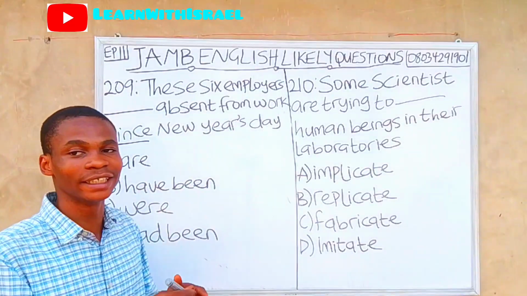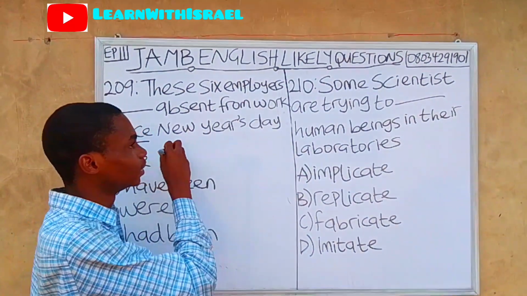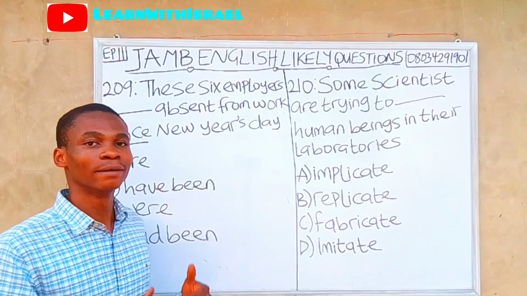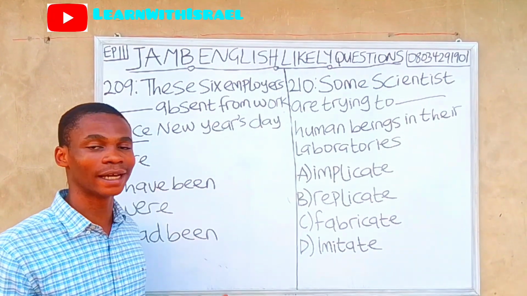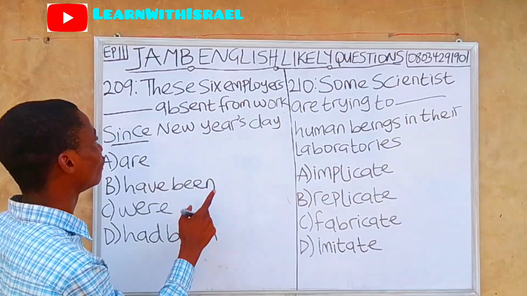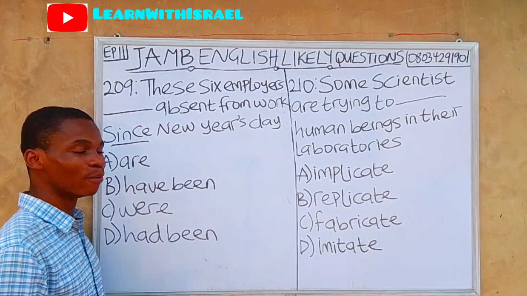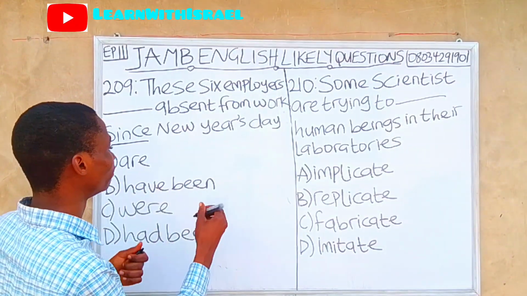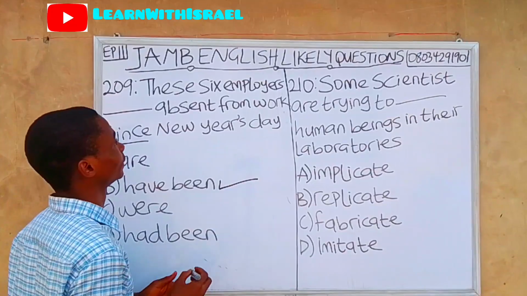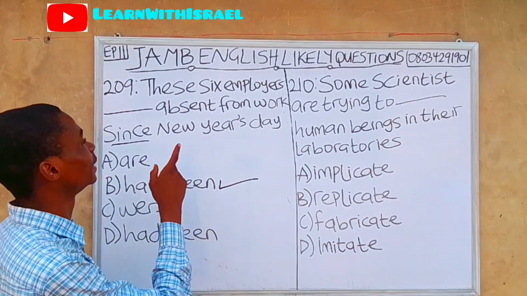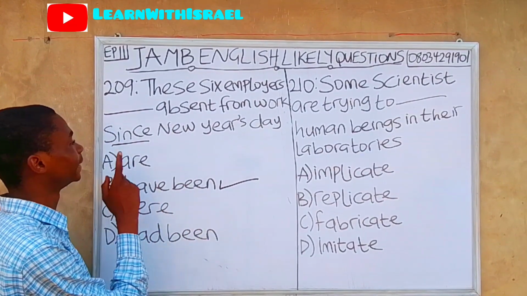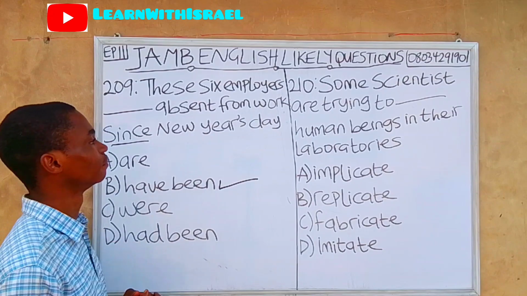Since is already included, so we are going to use the present perfect tense. These 6 employees have been. Have been is the most appropriate answer, and it is the present perfect tense. These 6 employees have been absent from work since New Year's Day.